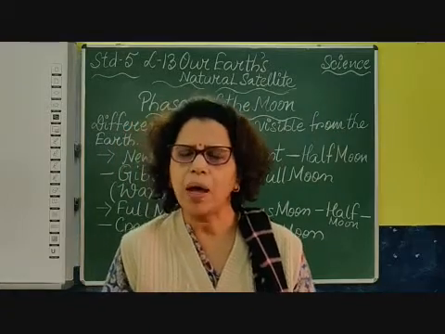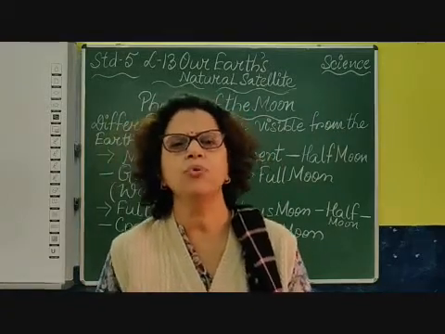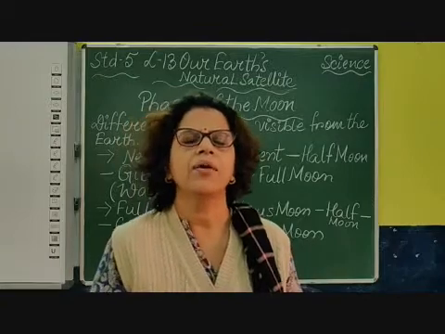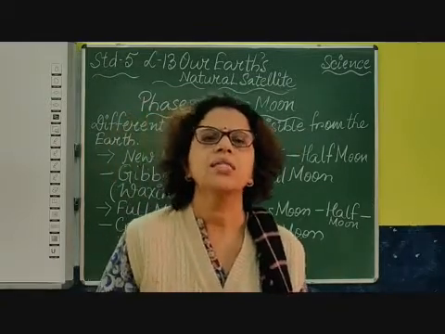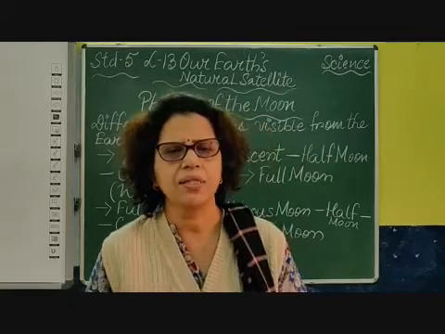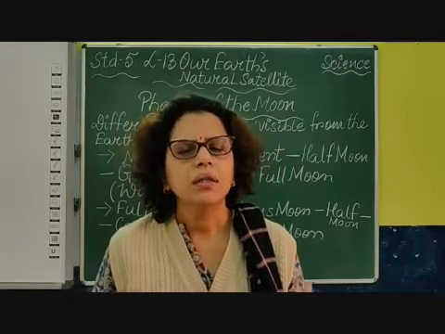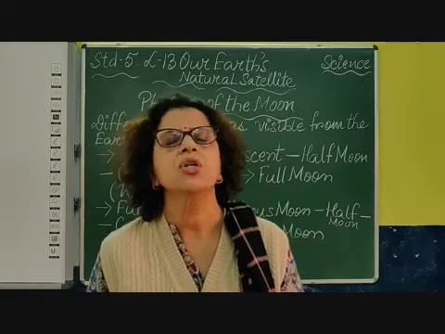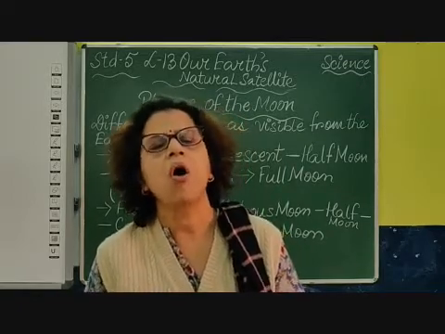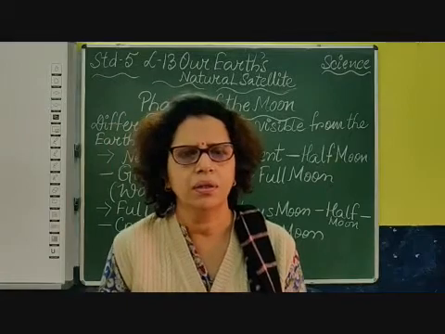It is not a full month. That's why you must have observed that we have full moon and no moon. That is Poonam and Amavas. The moon takes 27.3 days to complete one orbit around the earth.